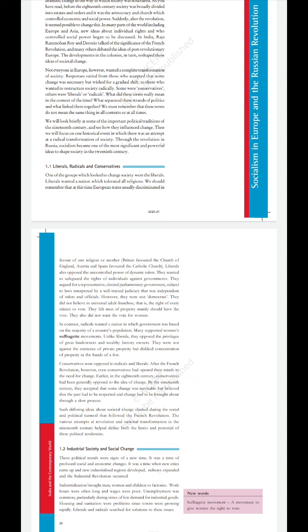Now next we will understand what we mean by radicals. They wanted a government based on the majority population, and they opposed the privileges of landowners and factory owners, but were not against the existence of private property. But the right to vote being given only to property holders, they were against it. That is, casting votes only by rich men who possessed property, they were opposing that. Clear?